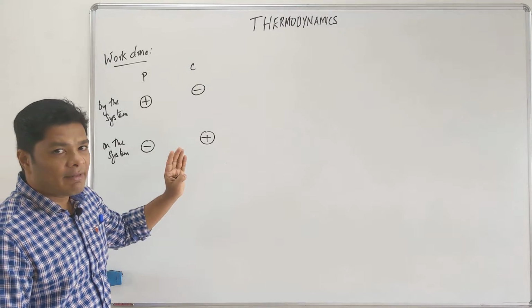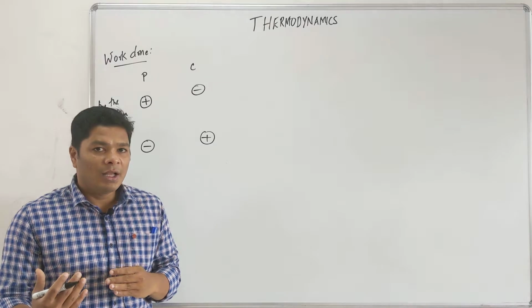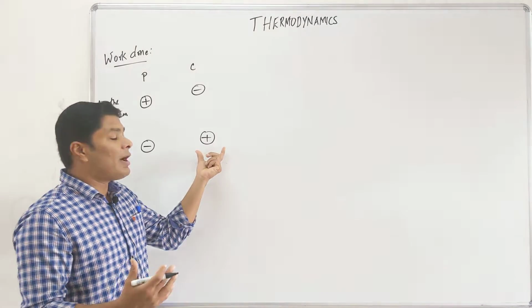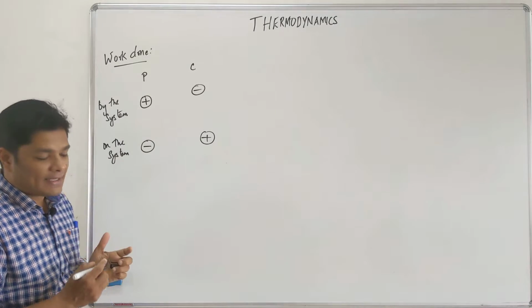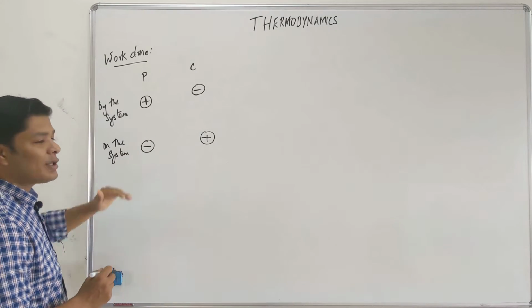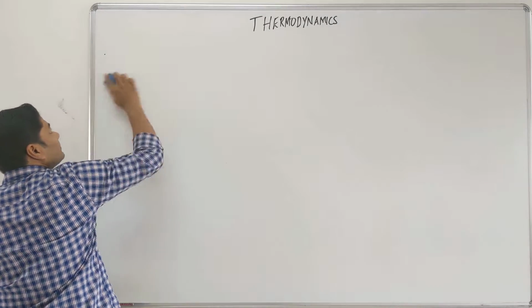This is just convention. In nature there is no convention of work done by the system being negative or positive. Nature just does it. It's just for our understanding, chemists saw it differently, physics saw it differently. You want to remember which one you are answering. Otherwise, at this point we'll stop here. We'll go into the most important aspects of thermodynamics.